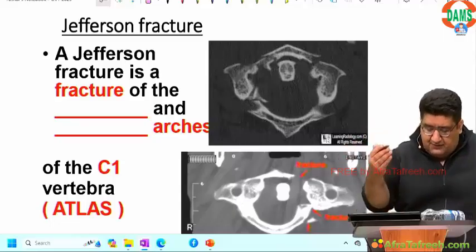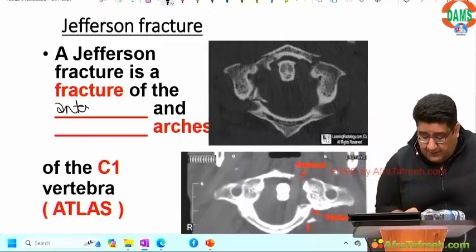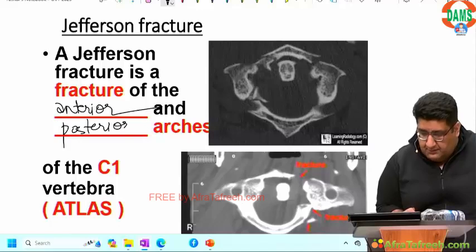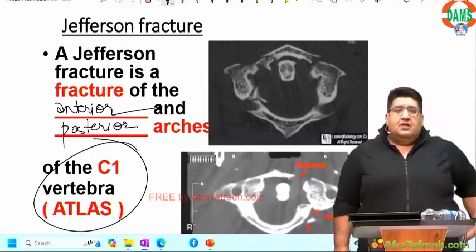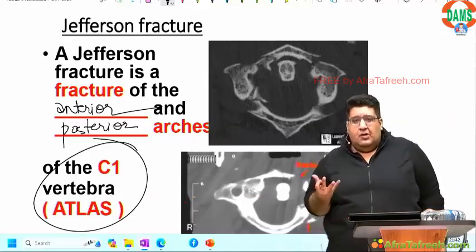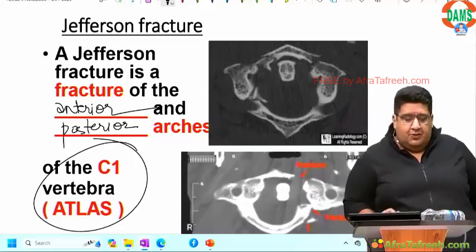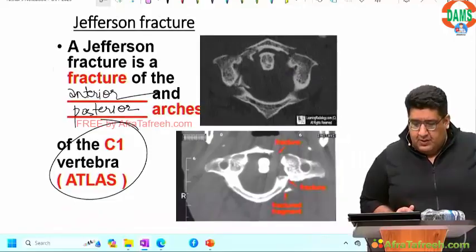So Jefferson fracture is a fracture of the anterior and posterior arches of C1. So C1, atlas, ring, anterior arch, posterior arch, burst fracture, usually due to fall from height. That is Jefferson fracture. Done.